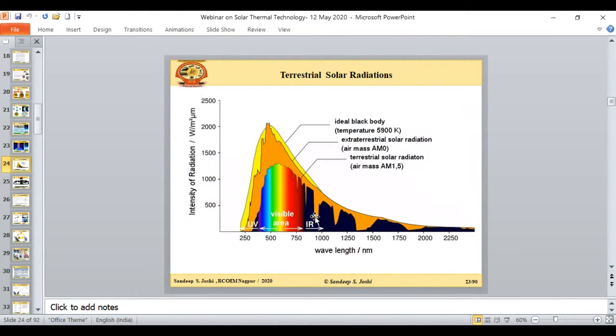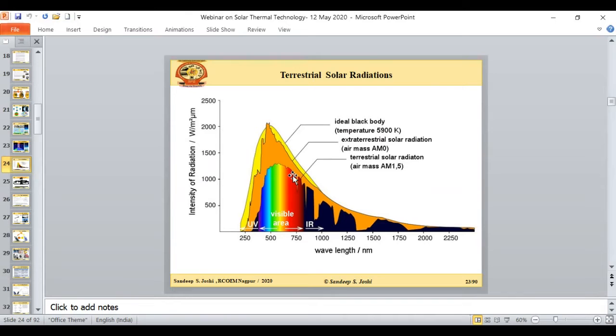If I see the spectra of this, so this is the spectra. The first curve that you are seeing is the ideal black body spectrum. If I consider the sun as the black body source, which is having 5900 Kelvin as the temperature, and if I apply the black body law, I will get such kind of spectrum. The second curve is the extraterrestrial solar radiation, which is having air mass AM0.